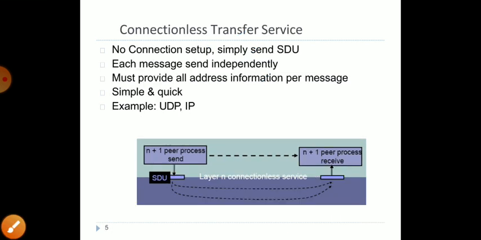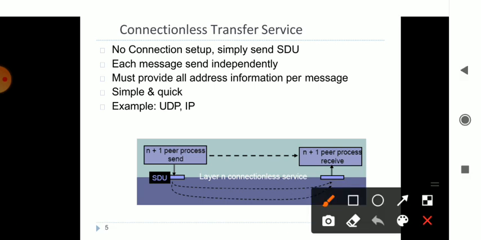Another concept is called connectionless transfer. Here you don't set up a connection; you need not have a setup. Directly it gets connected through Wi-Fi, one device to another device. They have their own techniques; they have to sign in, log in, and then it automatically gets connected. It is simple. Here also the SDU is sent from one layer to another layer, but it does not use the concept of a connection. Each message in a connection oriented line is sent one by one.